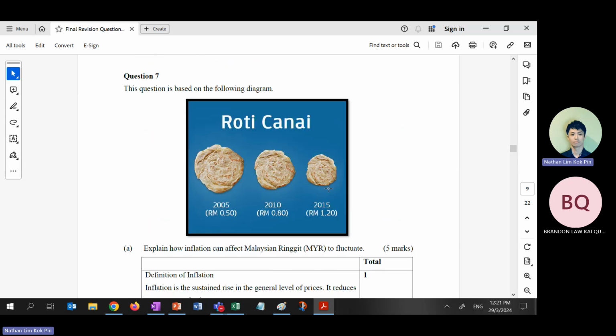This one, how inflation will affect Malaysian ringgit. I told you already, I already gave you the example for this question. You must write, not only can you write about currency depreciation, you can also write about currency appreciation. Okay? This one is still explain, still okay. If I change the explain to discuss, you only know how to write one direction, then GG. Half gone. Let's say this is a 9-mark question. Discuss how inflation can affect the Malaysian ringgit to fluctuate, which means you have to write at least one appreciation, one depreciation, and draw the diagrams.